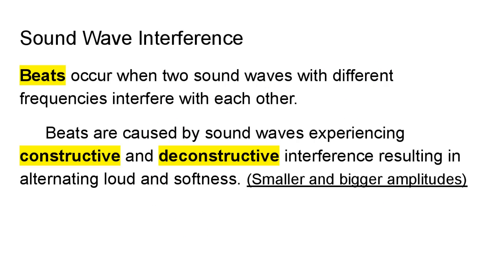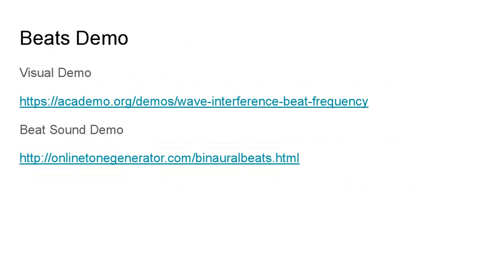So, sound wave interference. Beats occur when two sound waves with different frequencies interfere with each other. So there's a mixture of constructive and destructive interference. So when you get a beat, you have two or more sound waves interfering with each other. So you have alternating loudness and softness, smaller and bigger amplitudes, just like we saw on the last slide. And I'm going to do the beats demo in a second.